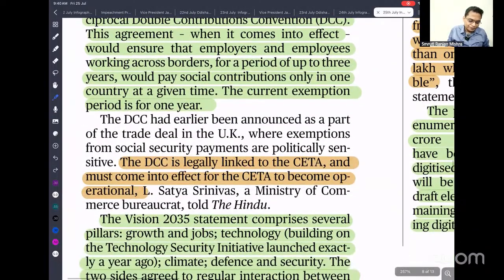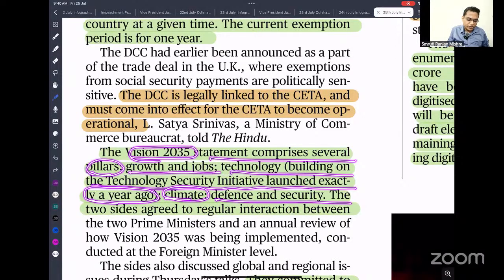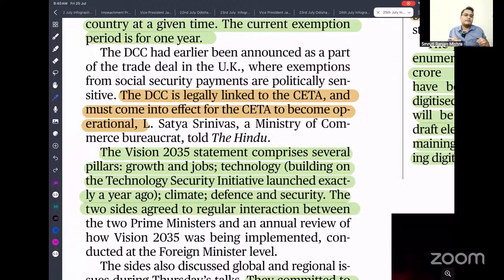Okay. So next is the Vision 2035 joint statement comprising several pillars: growth, jobs, technology, built on the technological security initiative launched exactly a year ago. In climate, defense, security, these are the areas we are planning to cooperate in by 2035. That is the vision. That means we have the vision or aspirations.